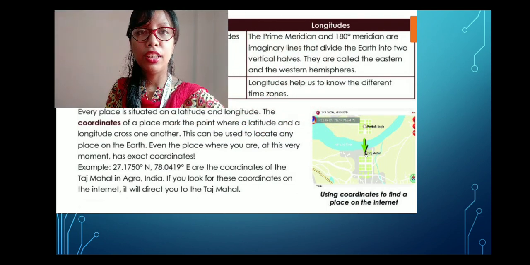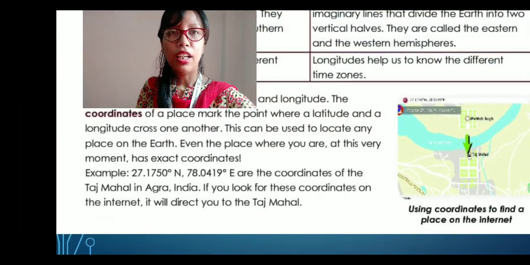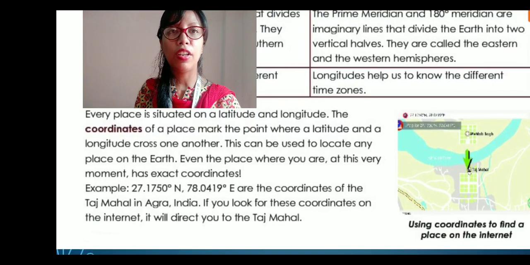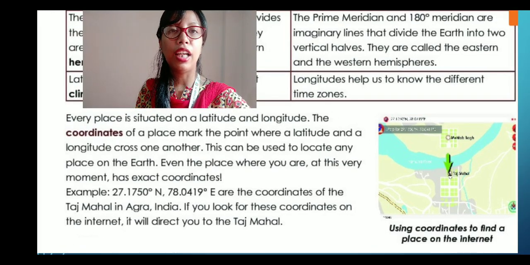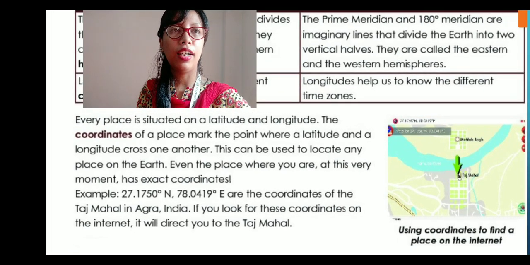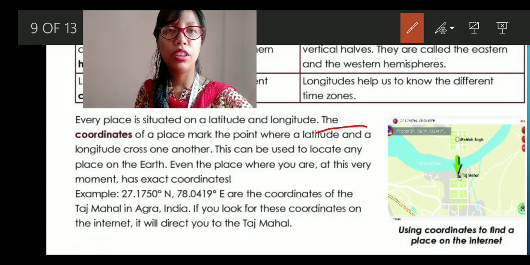Every place, as you can see here, is situated on a latitude and longitude, right? The coordinates of a place mark the point where a latitude and a longitude cross one another. Now, this is one of the most important parts.